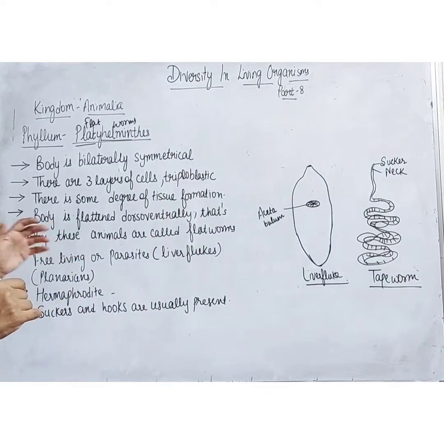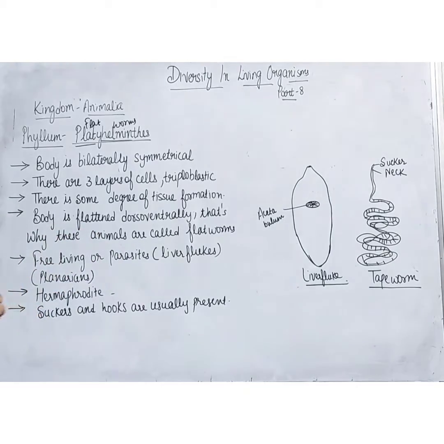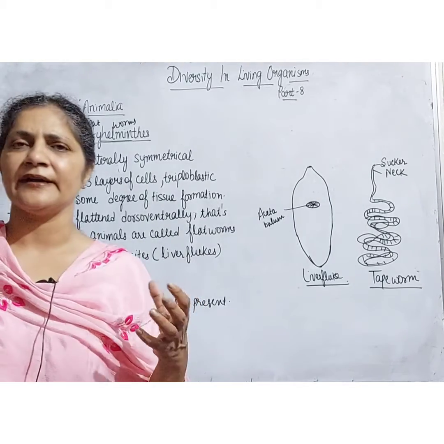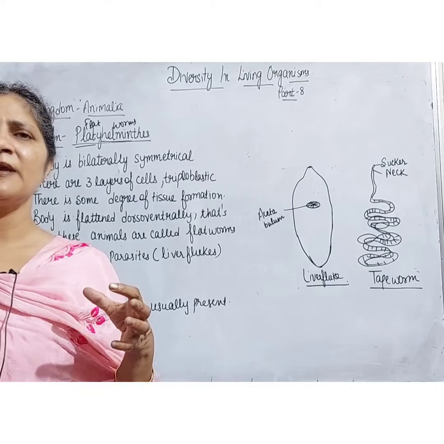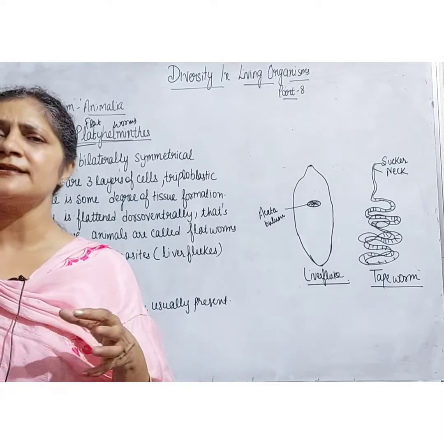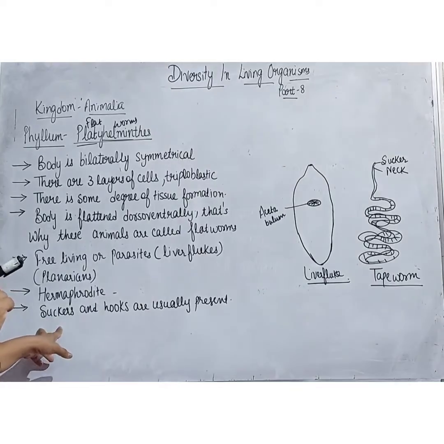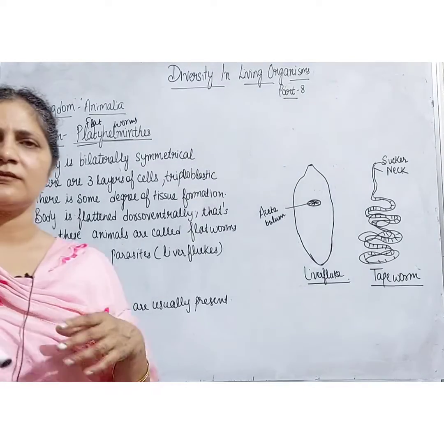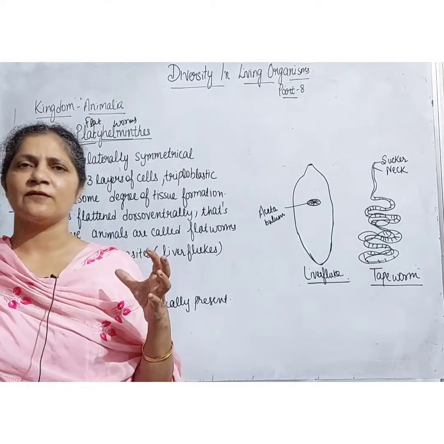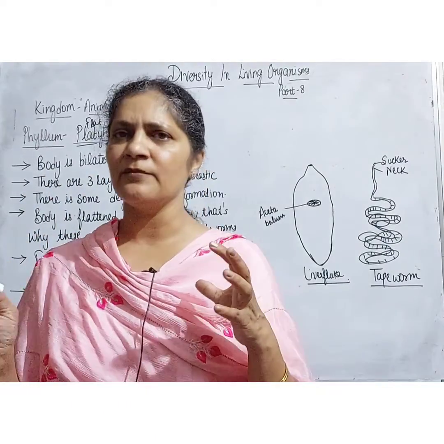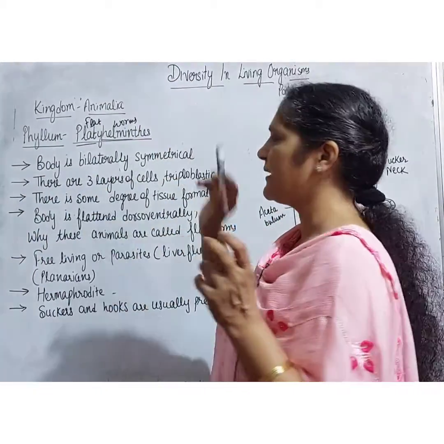They are either free living or parasitic, and they are also hermaphrodite, means both the male and female reproductive organs are present in the body of one animal. They have suckers and hooks also. So these are all the basic features of the animals belonging to phylum Platyhelminthes.